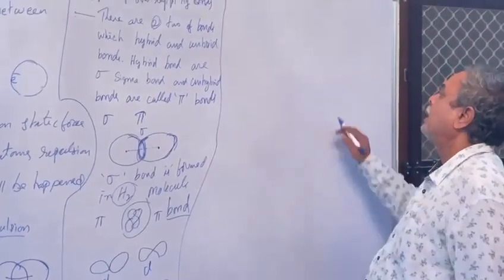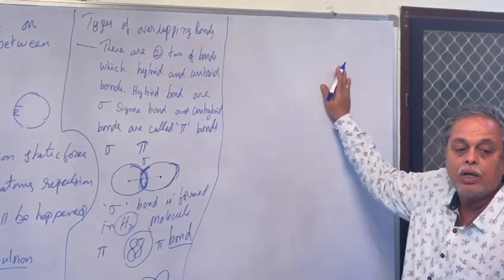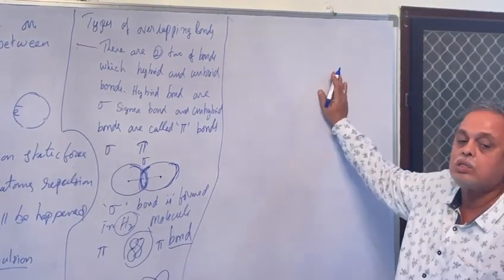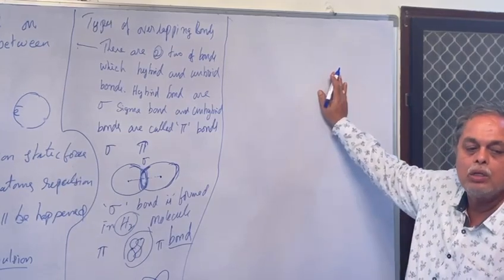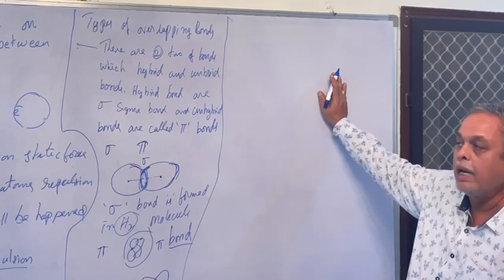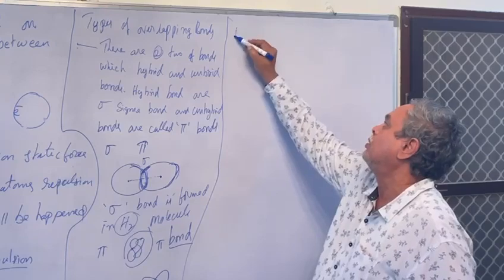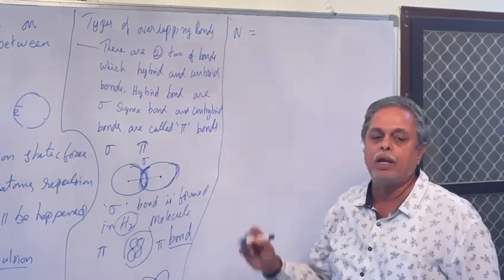Next, if you take what is given in the textbook, chlorine or oxygen or nitrogen is given. If you take nitrogen, what is the configuration of nitrogen?